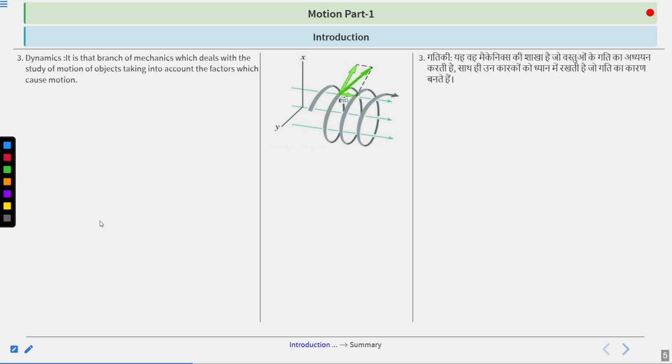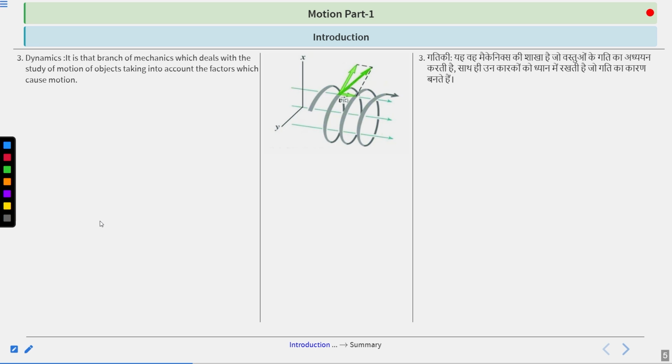Then dynamics, the third branch. It is that branch of mechanics which deals with the study of motion of objects taking into account the factor which causes motion. When we are not only looking at the object which is moving, but we are trying to figure out why this object is moving, then it will be studied under dynamics.